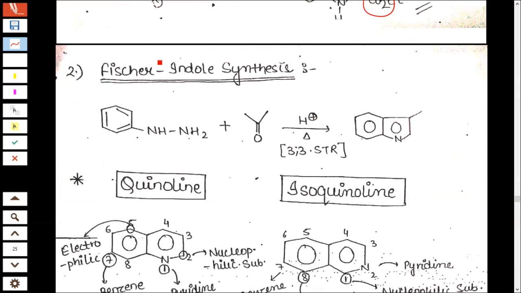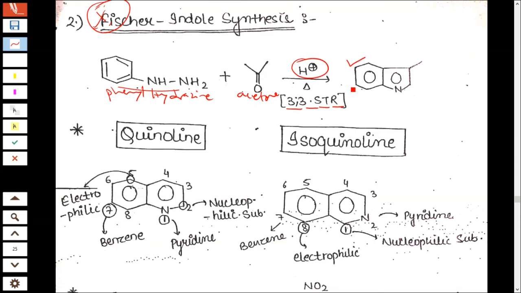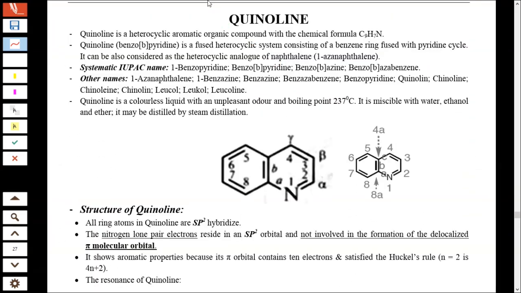The next important synthesis is the Fischer indole synthesis. In Fischer indole synthesis, phenyl hydrazine is treated with acetone, where a 3,3 sigmatropic rearrangement occurs on heating in presence of acid, and you will get the indole compound. Next we will go for quinoline and isoquinoline. Now we will see quinoline and isoquinoline.